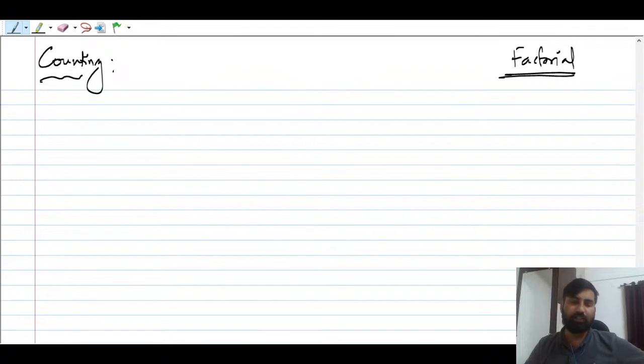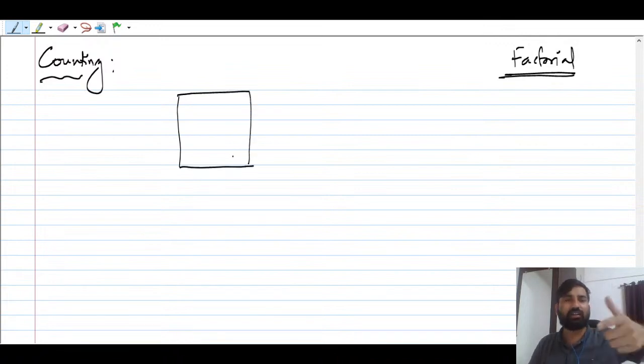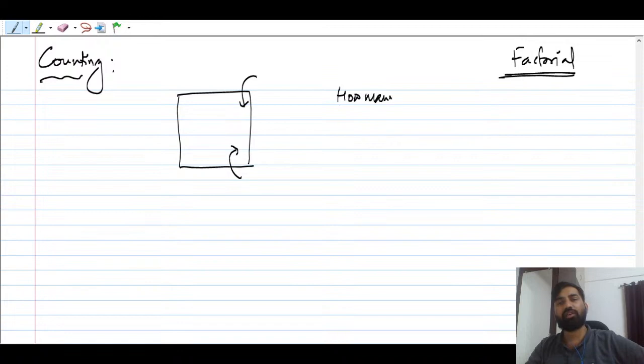Okay. So you can say that we can take some examples. So I'm just going to take some examples. You can take one A4 sheet. Just take A4 sheet paper, right? This is an A4 sheet paper, and start folding it. You can fold it from both sides, and see how many times you're going to fold it, right? So the question you're going to ask here is how many times can you fold this paper?